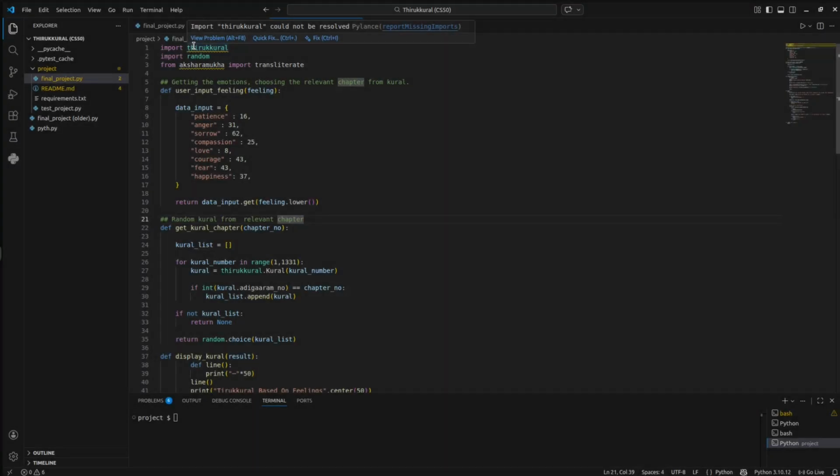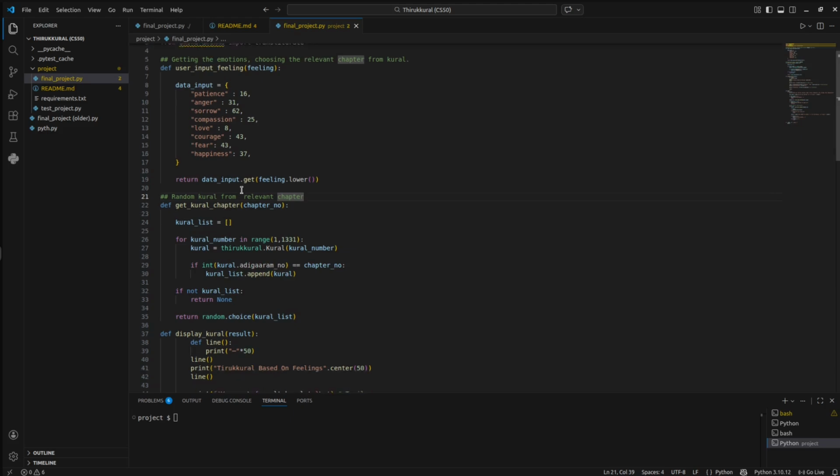I have used two libraries in my program, Thirukkural and Aksharamukha. Thirukkural is a library to show the Thirukkural verses and translation. Aksharamukha is used to transliterate the Tamil verses. I did not make it too complicated, so I have used only a few emotions here.